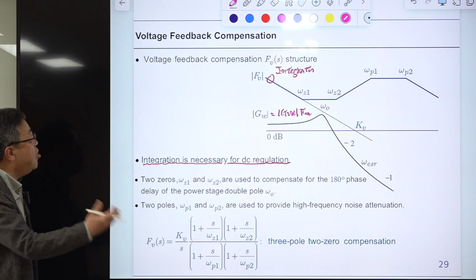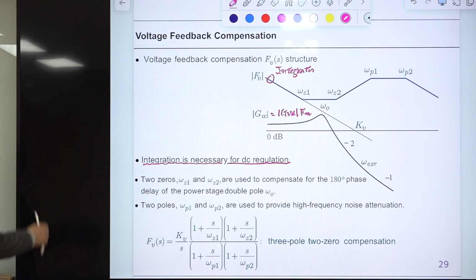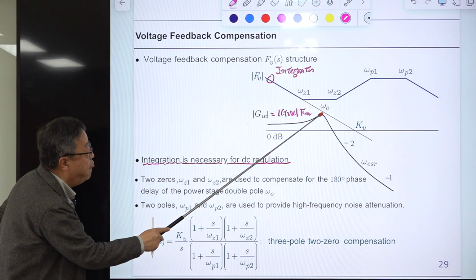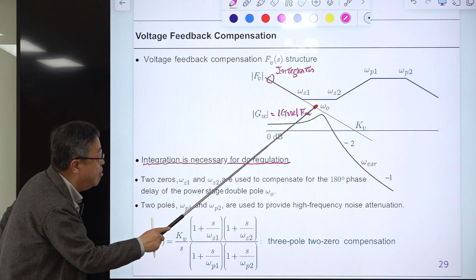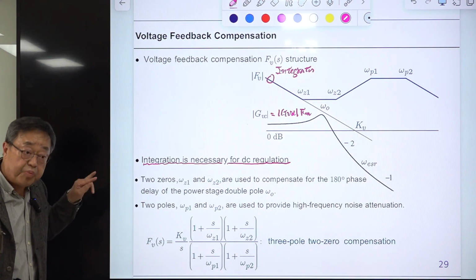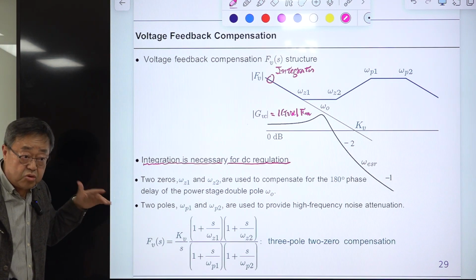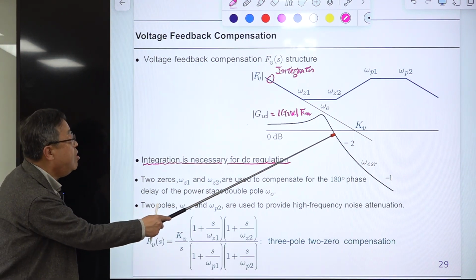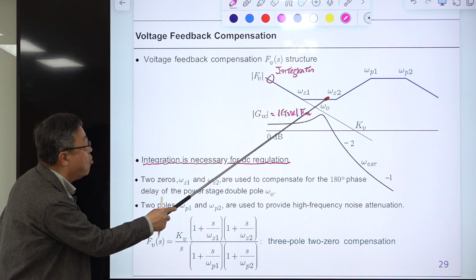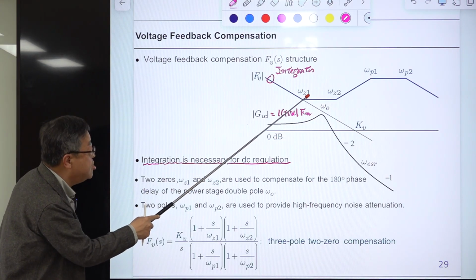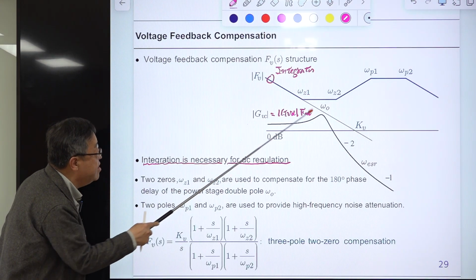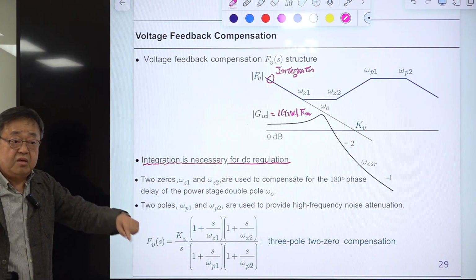Okay. The problem of the previous design was phase delay; the additional phase delay here of -180 degrees was the problem. To eliminate that, to cope with this double pole, you place this 2-zero in this compensation. This -40 slope will be gone.